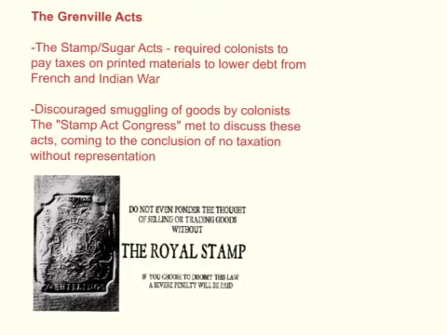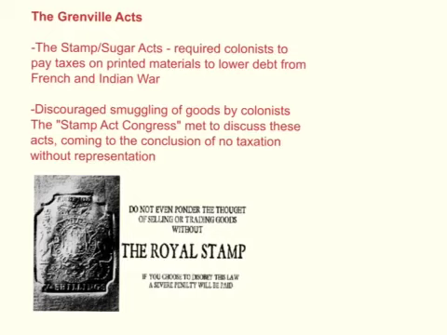The Grenville Acts were acts passed by Parliament to tax the colonies for money lost in the French and Indian War and in Pontiac's Rebellion. These acts included the Stamp Act and the Sugar Act. These acts required colonists to pay taxes on printed materials to lower the debt from the French and Indian War, and it also discouraged the smuggling of goods by colonists.